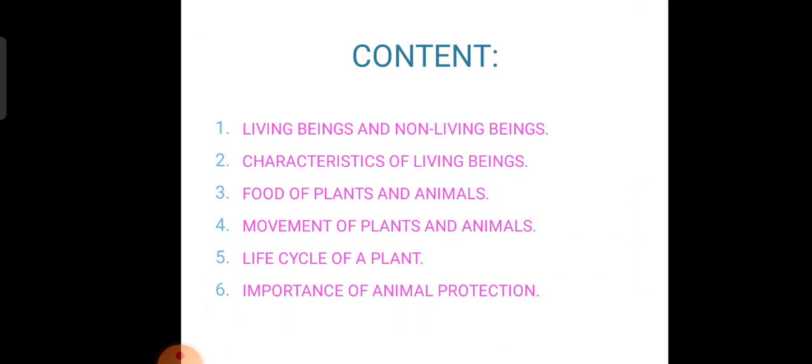Then characteristics of living beings, and the third one, food of plants and animals, and the fourth one, movement of plants and animals, and the life cycle of a plant, and importance of animal protection. So these are the important things that we are going to study. Shall we move on?